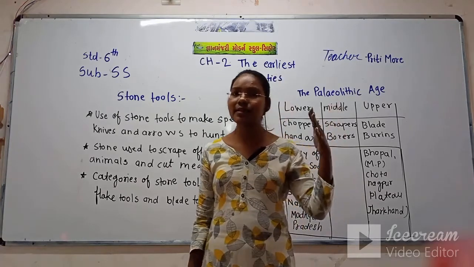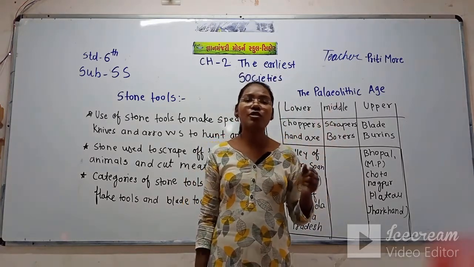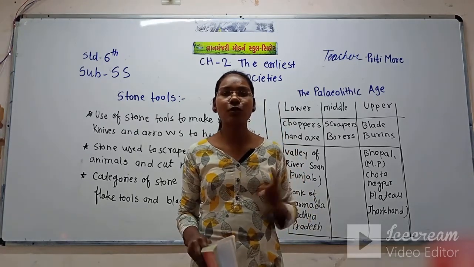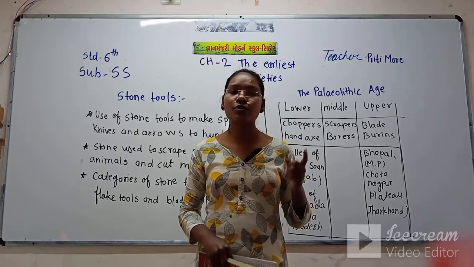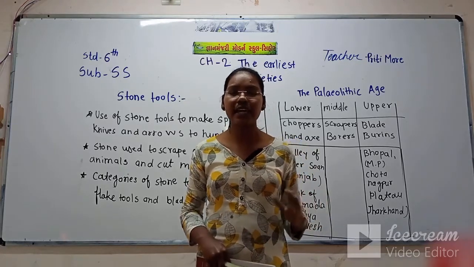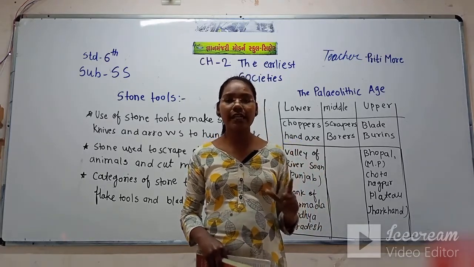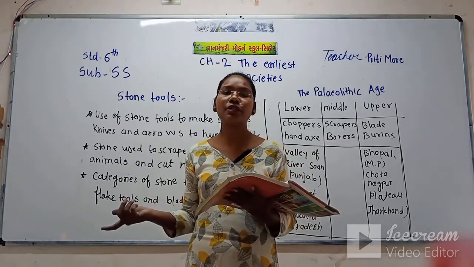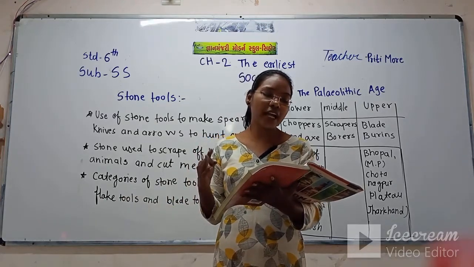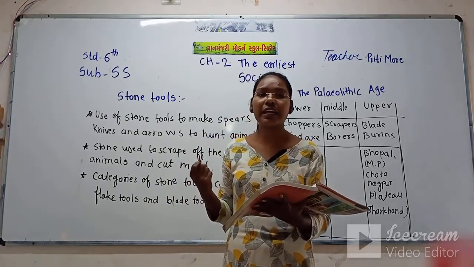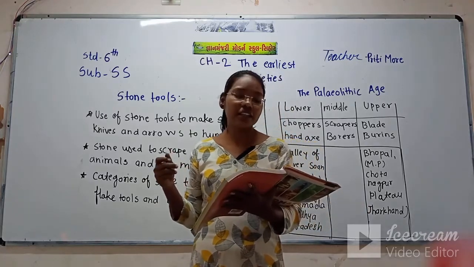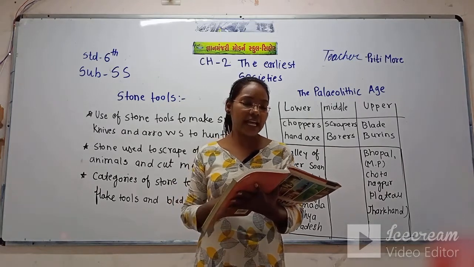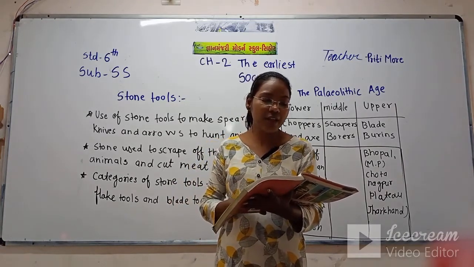For cutting the trees, for cutting the forest wood, they were also using the stone tool. They made the stone tool in different sizes, and they sharpened it very nicely. With the help of this tool, they used to hunt animals, cut the meat, chop the trees, and scrape the skin and parts of the animal.